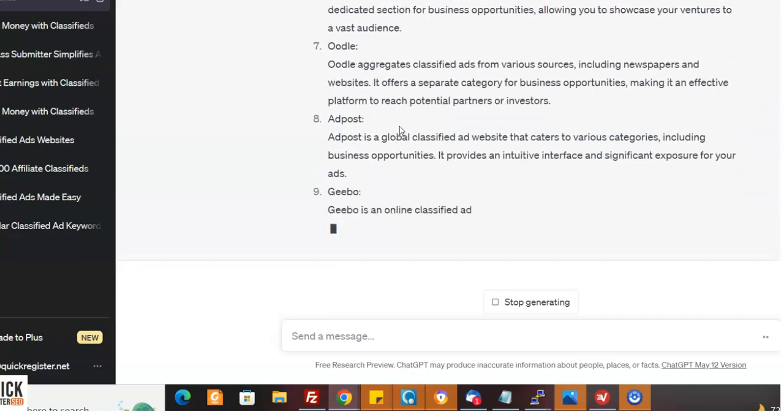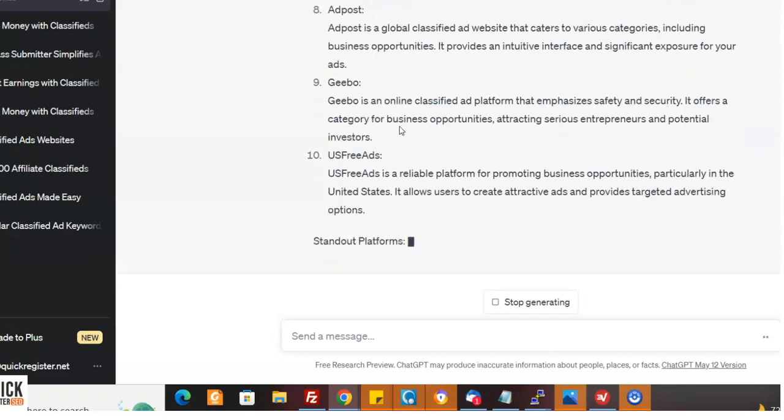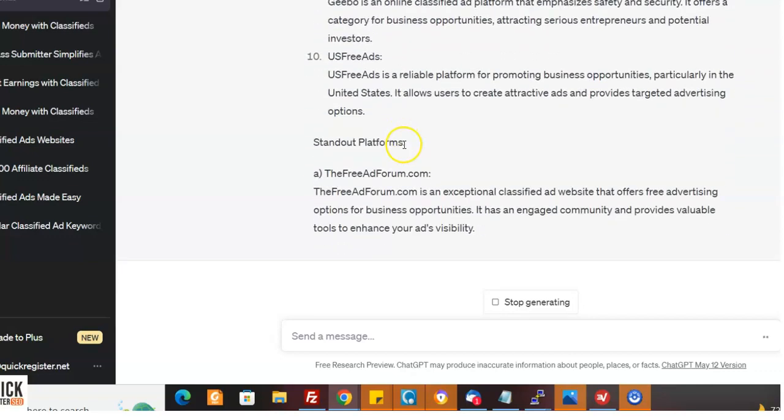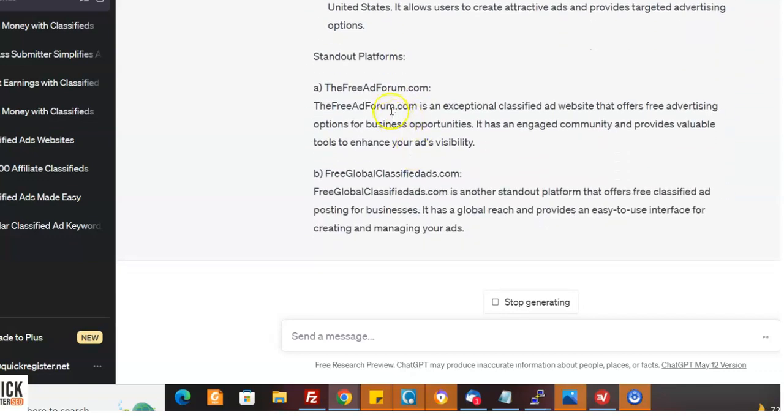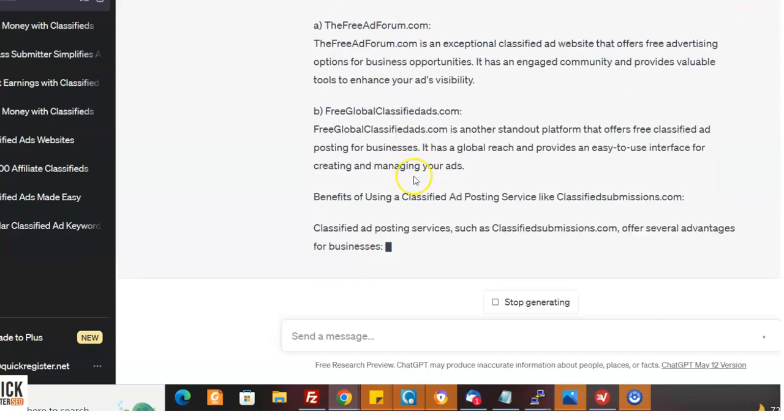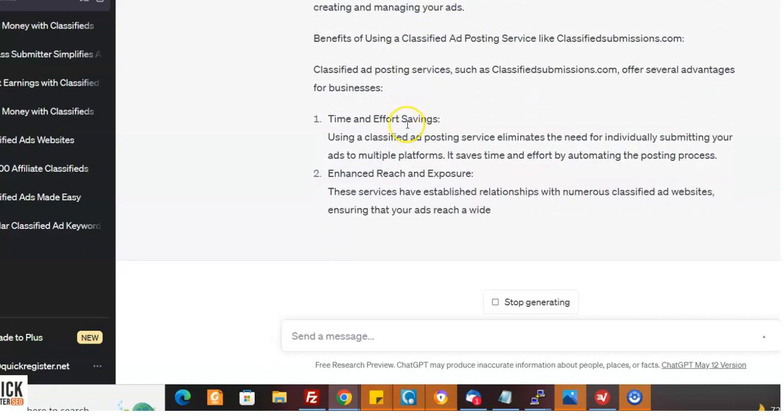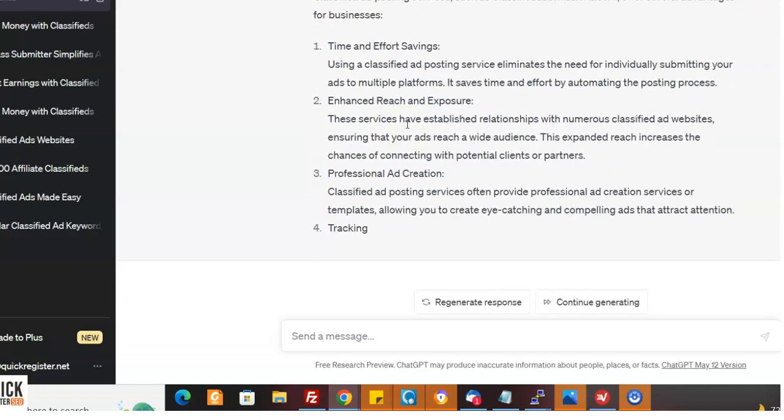Now, it's going to have standout platforms. Here we go. Now I own these sites, so I wanted to mention these sites. Now, if you're one of our owners who own a website, who were smart enough to get your own classified ad website, you could put your classified ad website there. Now we talk about the benefits of using classifiedsubmissions.com. Time, enhanced reach, professional ad creation, tracking.